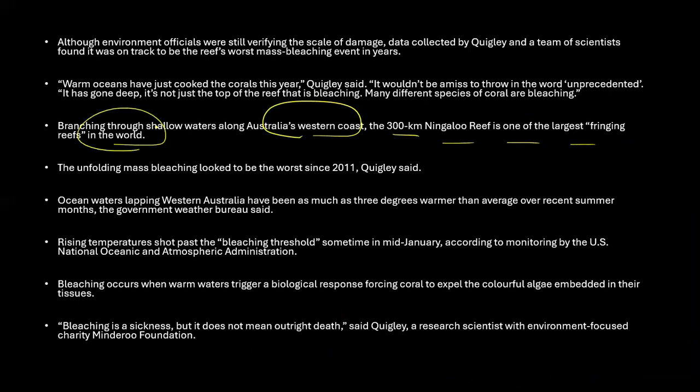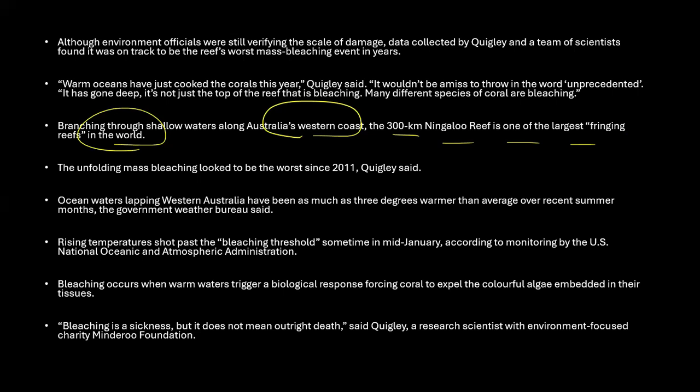There are different types of coral reefs, and this is a fringing reef. It is also a UNESCO World Heritage Site, which is very, very important. The unfolding mass bleaching looks worse than 2011. Whatever happened in 2011, this is worse than that. That's what they're trying to say.